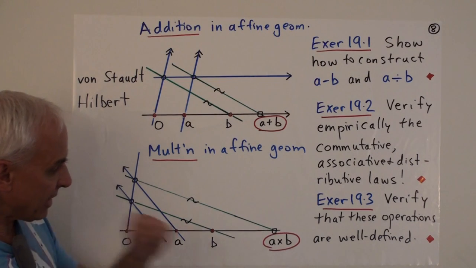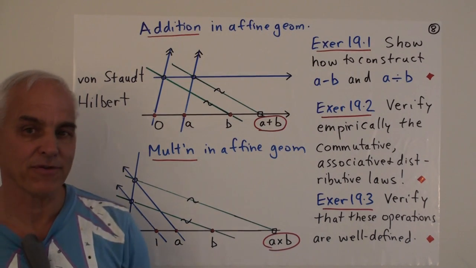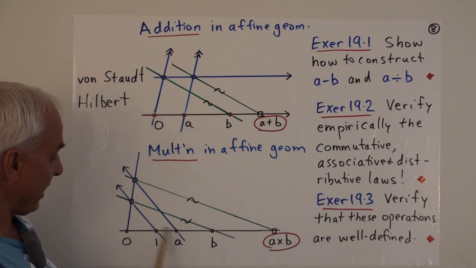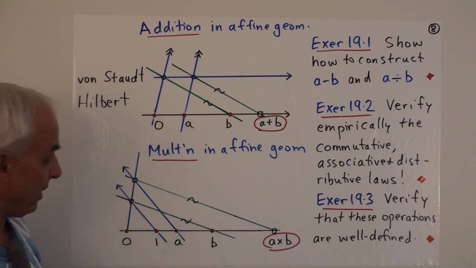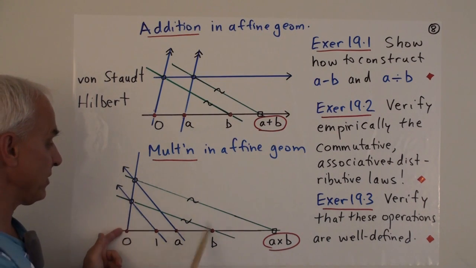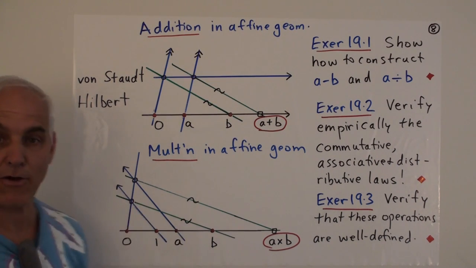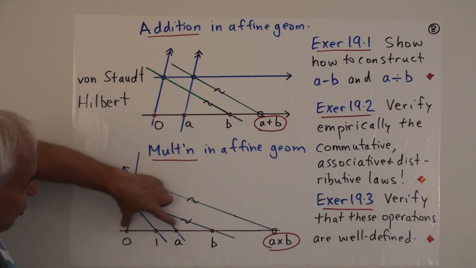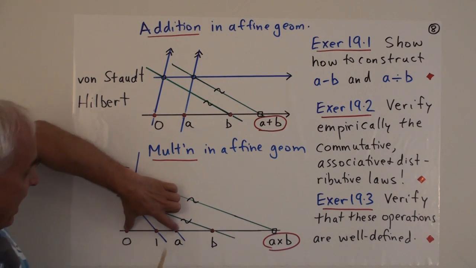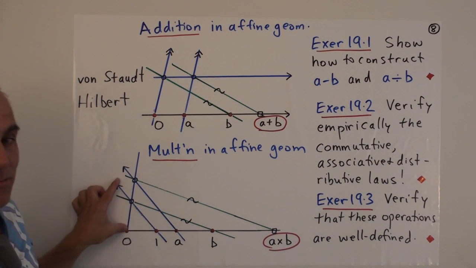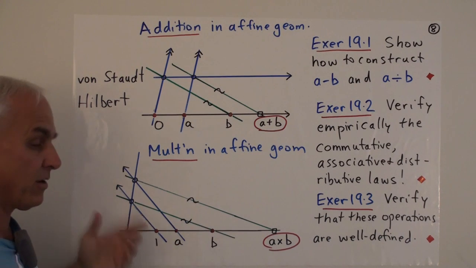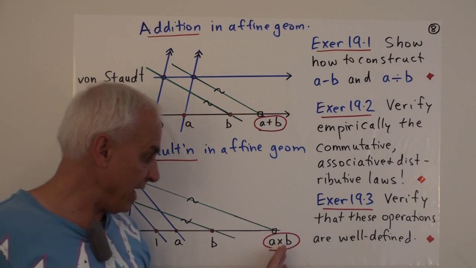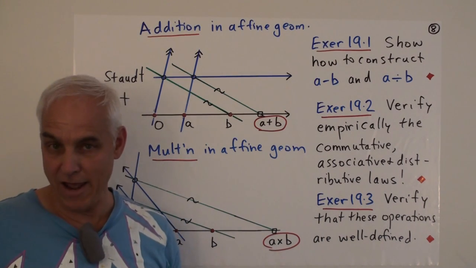Their multiplication was different. They thought about multiplication as a two-dimensional operation. So if they wanted to multiply the segment A times the segment B, they thought in terms of making a rectangle whose sides are A and B, and then computing the area of that rectangle. Because they were able to use a compass to transfer this segment A in this direction to an equal segment in a perpendicular direction. And then once you've done that, you can make a rectangle and you can talk about area. So this is not the way the ancient Greeks thought about things, but they could have.